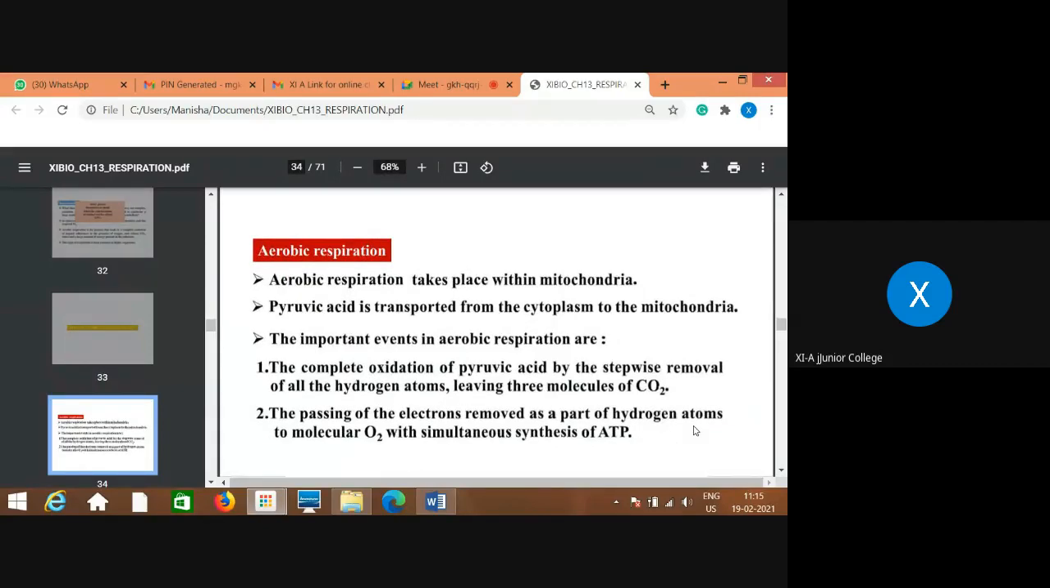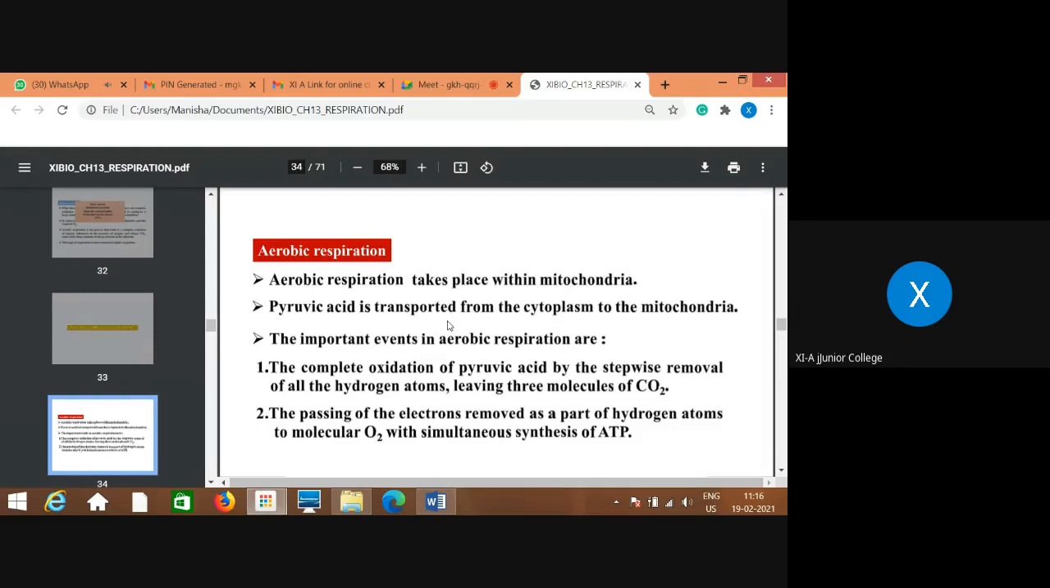We just discussed the two types of anaerobic respiration, that is fermentation: lactic acid fermentation as well as alcoholic fermentation. Now, the aerobic part we will discuss, where in case of fermentation it is incomplete oxidation, whereas in case of aerobic respiration it is complete oxidation of the glucose. Aerobic respiration takes place within mitochondria, that part of the plant cell, animal cell. Have you learned this part in cell structure and organization, if you remember?